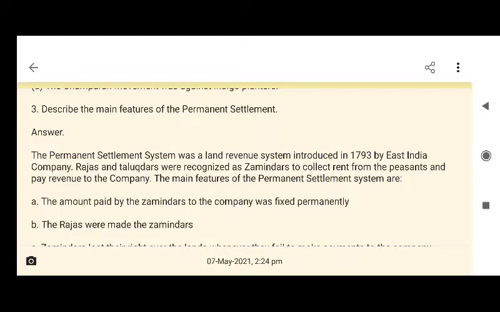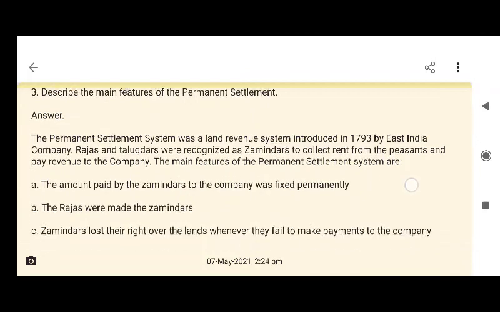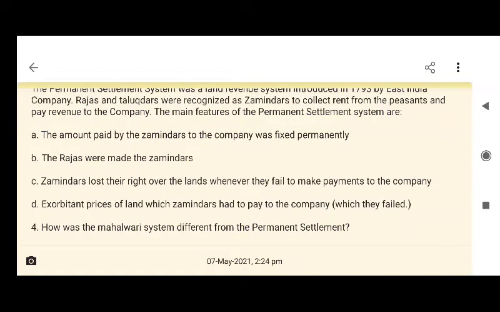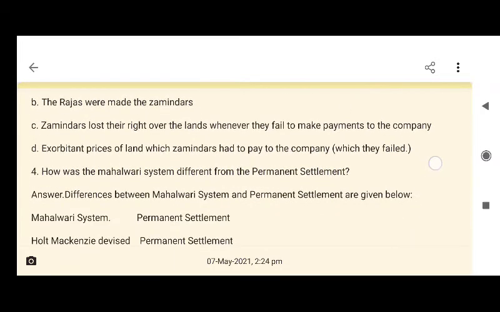The main features are: the amount paid by the zamindars to the company was fixed permanently. The Rajas were made zamindars. Zamindars lost their right over the land whenever they failed to make payment to the company. Exorbitant prices of land which zamindars had to pay the company, which they failed.